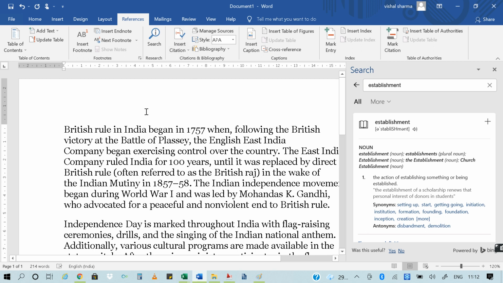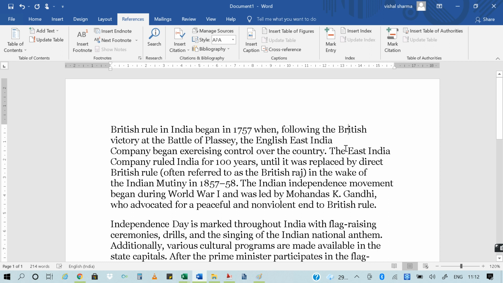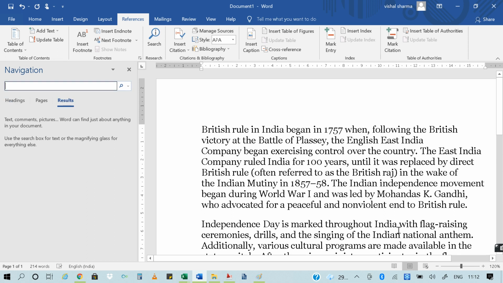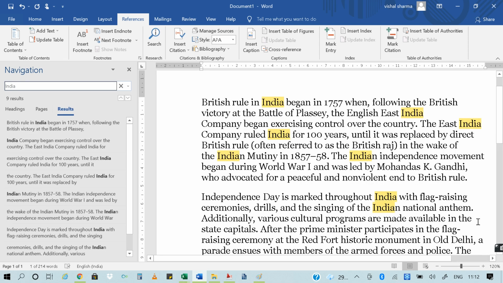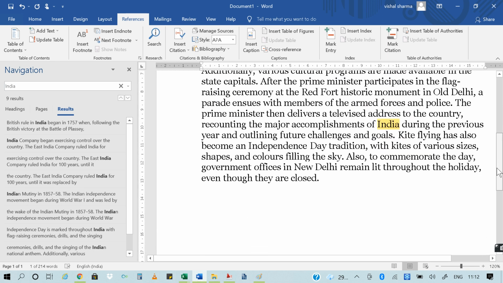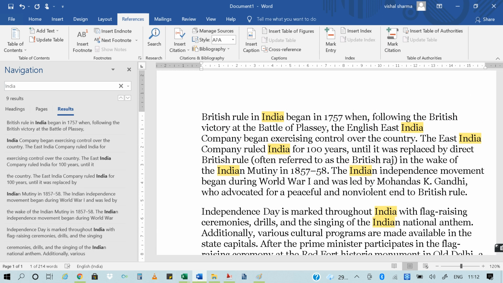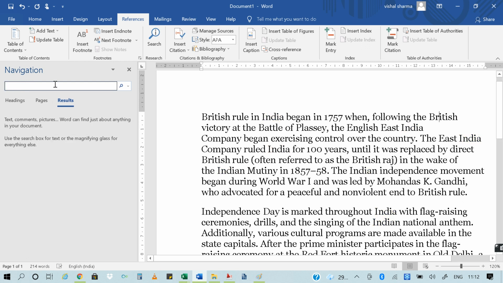After that, if you want to find some bit of text from this particular paragraph, what you will do, just press Control plus F. Control plus F simply finds the information, any information. If I want to search for India, okay, wherever it is given you can see that it will be highlighted. So just simply you can find any text, whether it is here or not.